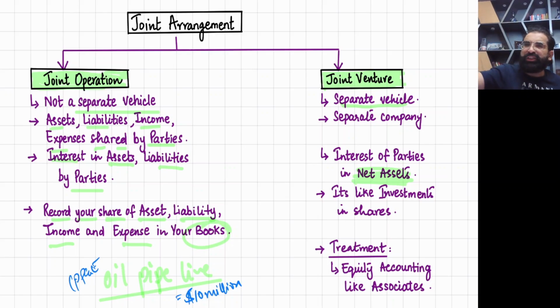I cannot say that these assets belong to me, although I am a 10% ordinary shareholder of Unilever. I cannot say that this building belongs to me, these cars belong to me. No, because I don't have any interest in the assets. I have an interest in the net assets, the equity. Whenever you become a shareholder, you always have an interest in the equity. Don't forget.